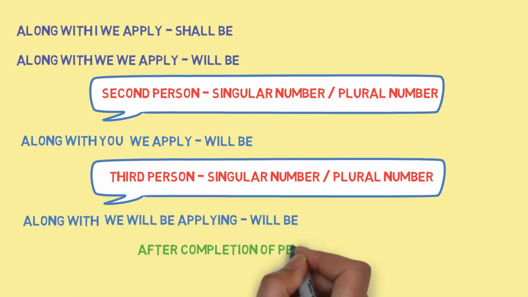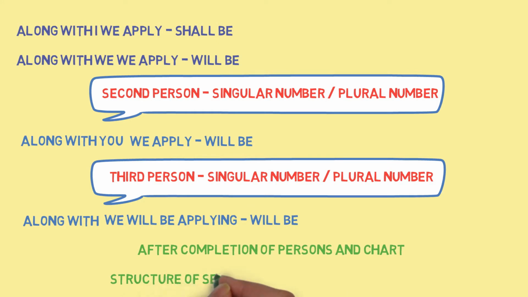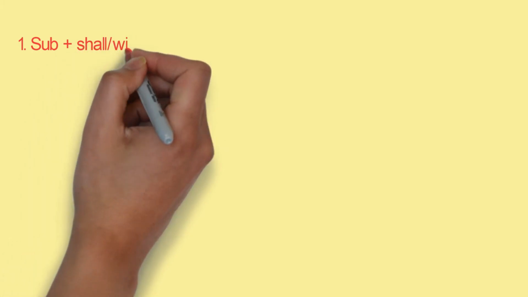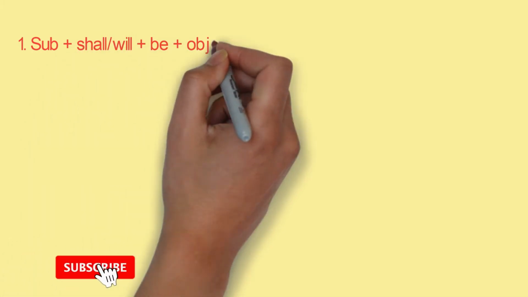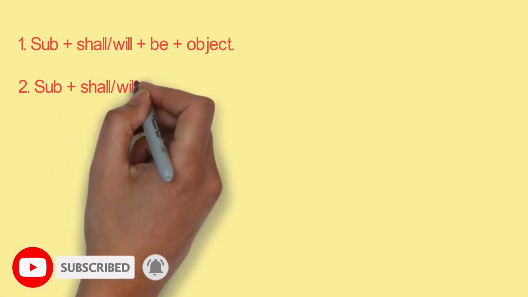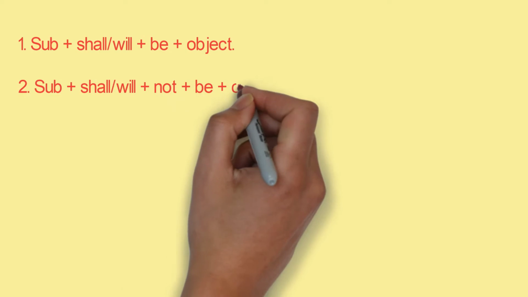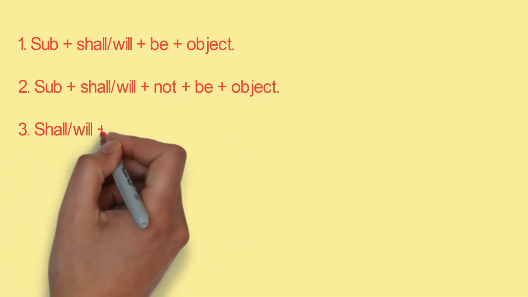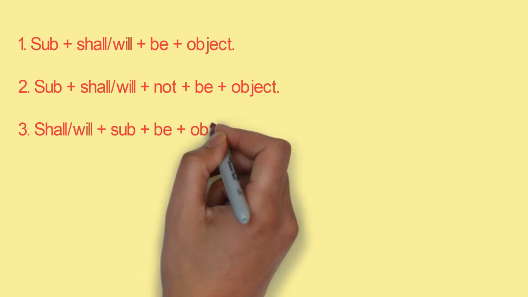After completion of the person and number chart, you need to understand the structure of the sentence. The first is subject plus shall/will be plus object. Second is subject plus shall/will plus not plus be plus object. Third is shall/will plus subject plus be plus object plus question mark.